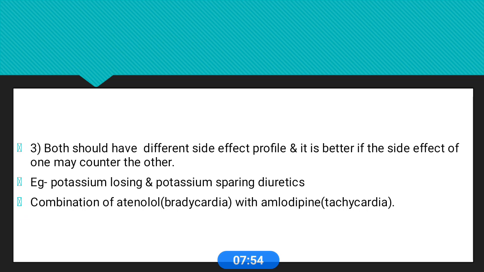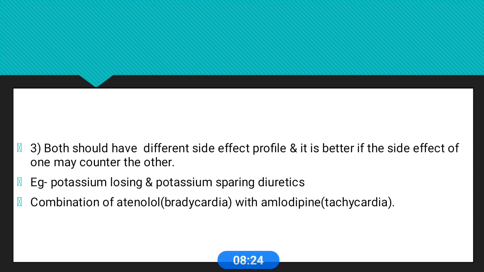it is better if the side effects of one may counter the other. For example, potassium-losing and potassium-sparing diuretics. Potassium-losing diuretics are mainly the loop diuretics, furosemide, and the potassium-sparing diuretic is spironolactone. When we combine both these drugs, one drug counters the side effects of the other drug. That counters the hypokalemia. So this shows good efficacy.